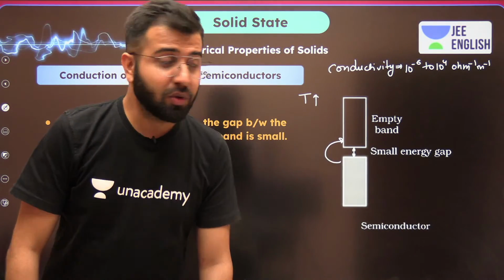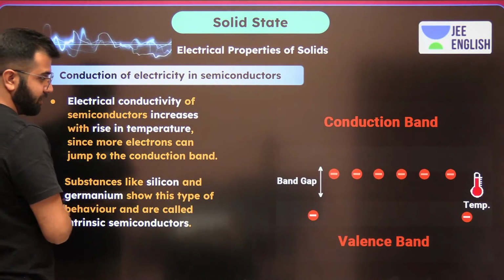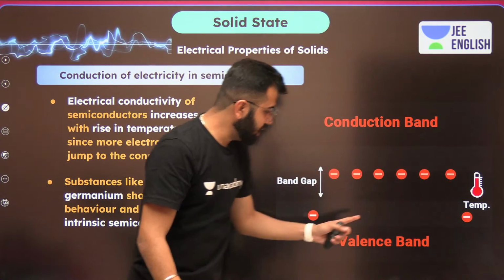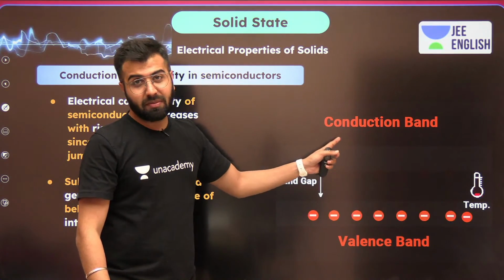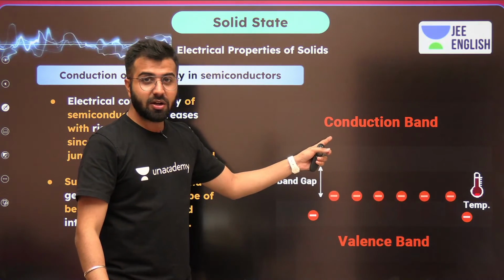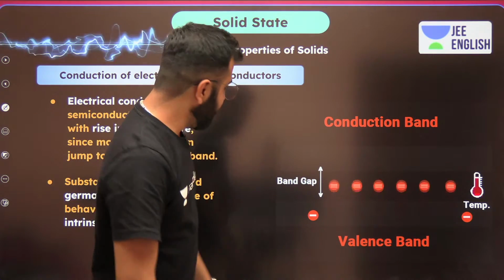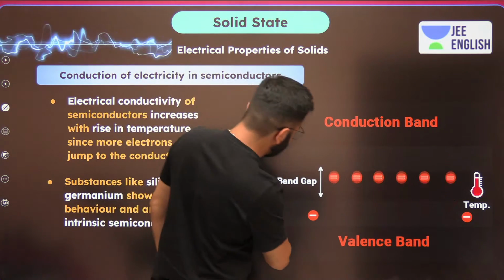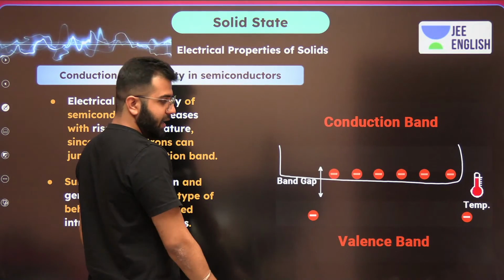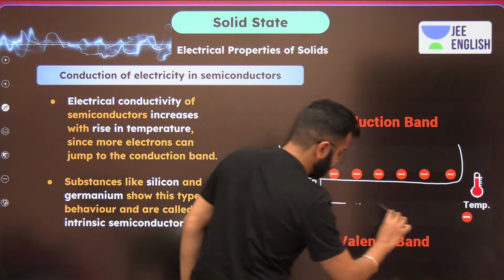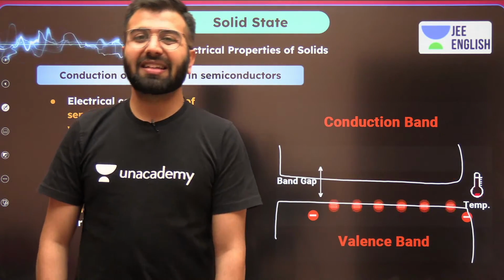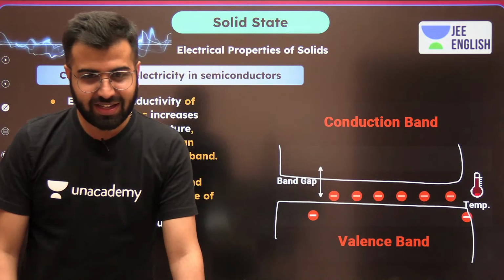Amazing. Now let's move ahead. Over here, what are we talking about? Whenever we increase temperature, electrons can become eligible if the band gap from valence band to conduction band is small. Over here, the conduction band and valence band are not clearly visible to you, so I'll make it up. Conduction band, valence band. Whenever the band gap is small, always remember that.